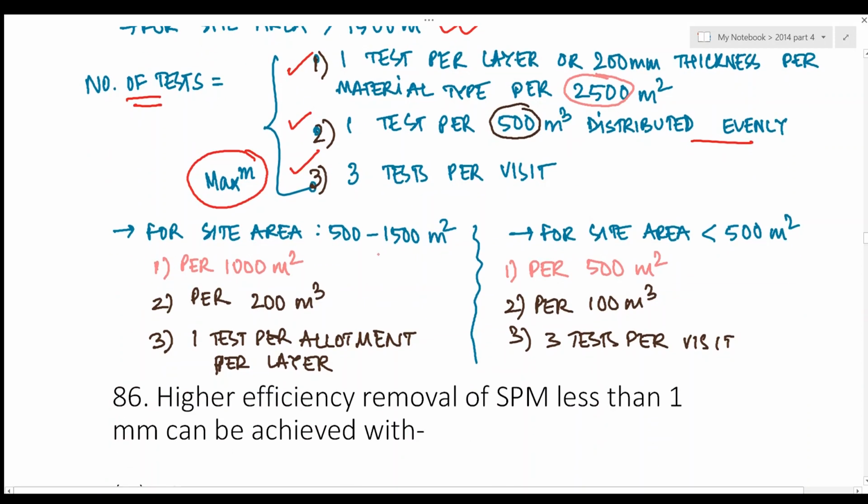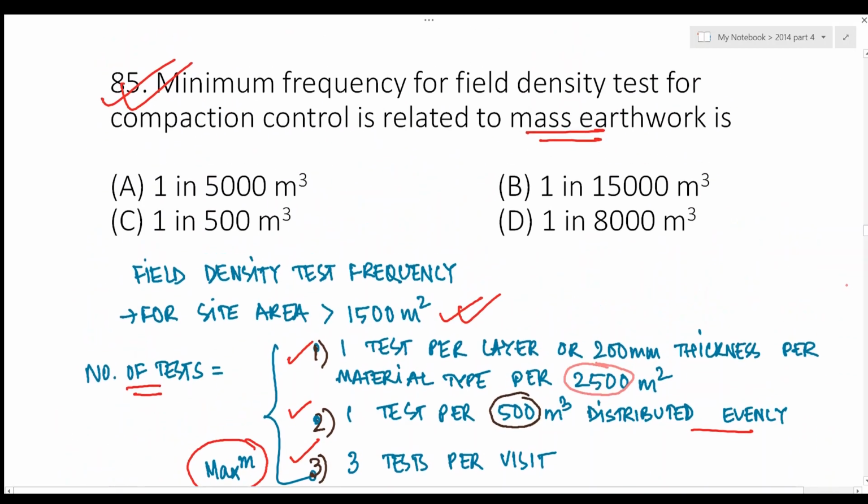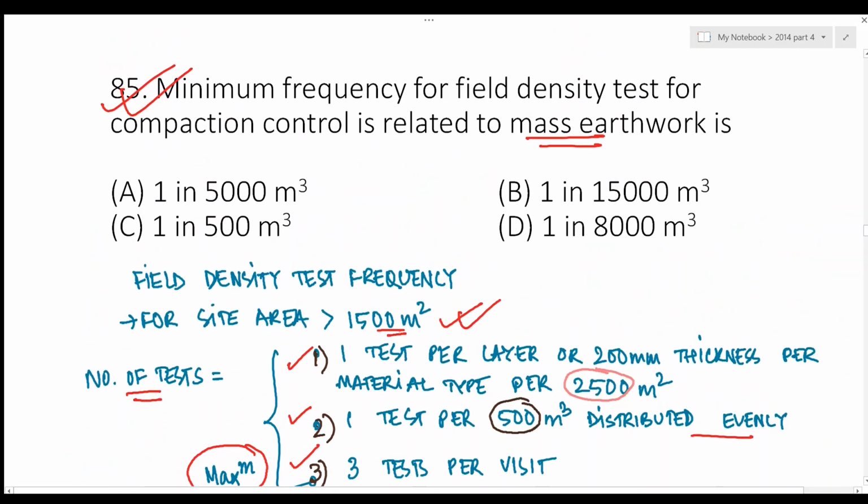Also for site area 500 to 1500 meter square, this 2500 meter square changes to 1000 meter square for the first criteria. For the second criteria, the 500 meter cube changes to 200 meter cube, and the third criteria changes to one test per allotment per layer. Whatever is the maximum number of tests is considered as the minimum number of tests that needs to be done. And for site area less than 500 meter square, these are the values that have been changed, and the maximum number of tests is considered here. So considering in this question they have asked for greater than 1500 meter square, the nearest or the exact answer should be 1 in 500 meter cube. 1 in 500 meter cube is the minimum frequency for field density test for compaction control related to mass earthwork, right?